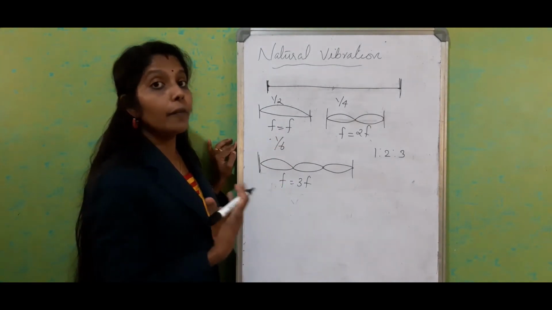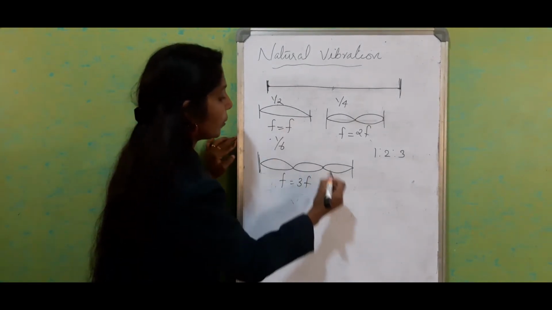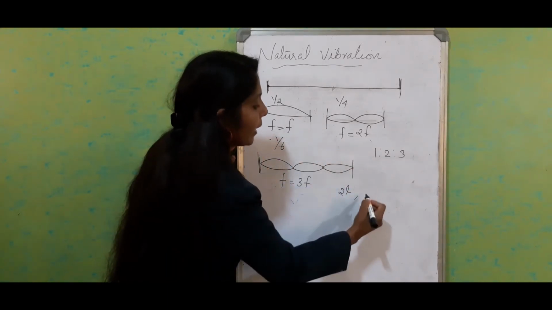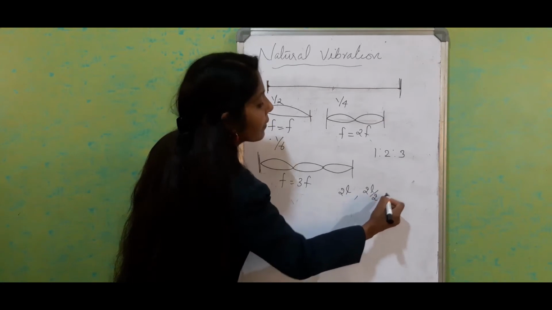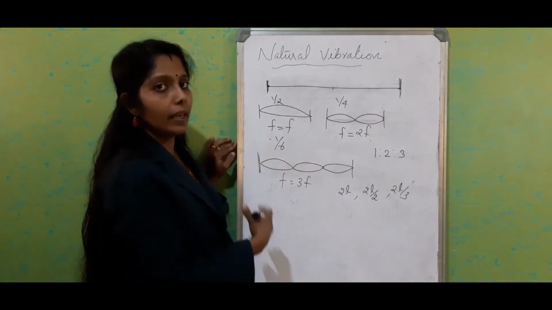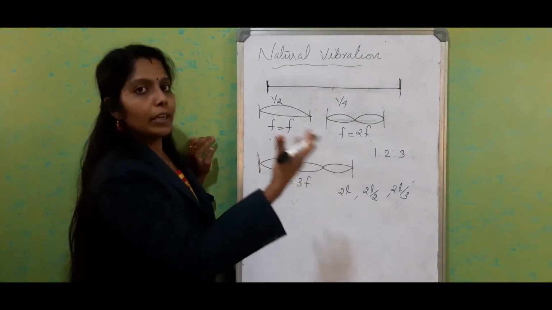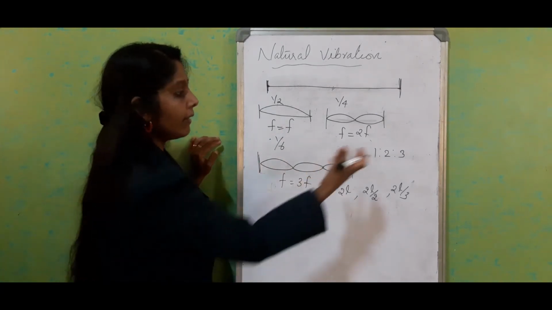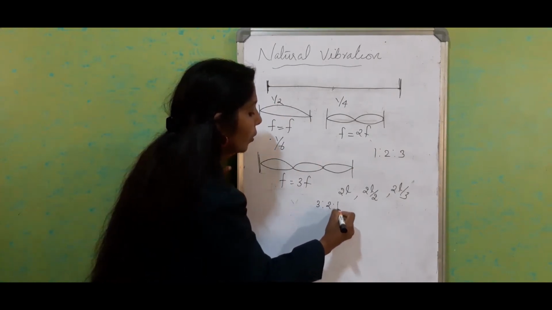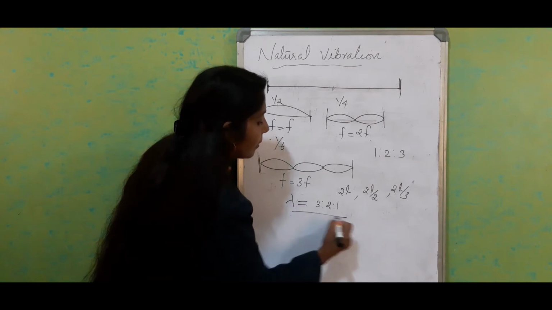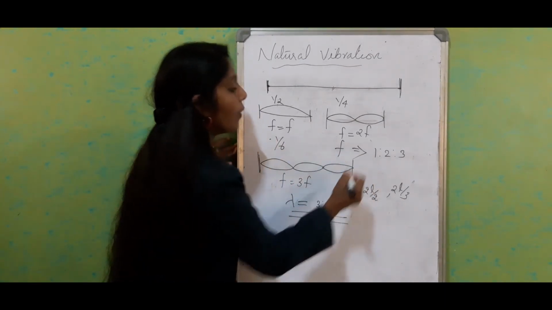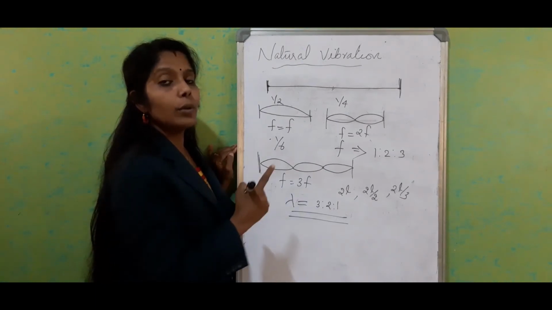In terms of wavelength, it is 2L for the first, 2L/2 for the second, and 2L/3 for the third. That is how the wavelength is related. In terms of wavelength it will be in just the reverse order, 3:2:1. So wavelength is in the ratio 3:2:1 and frequency is in the ratio 1:2:3 for a stretched string.